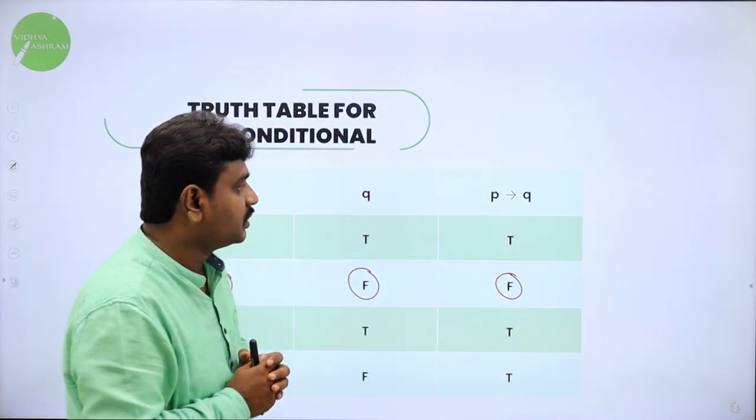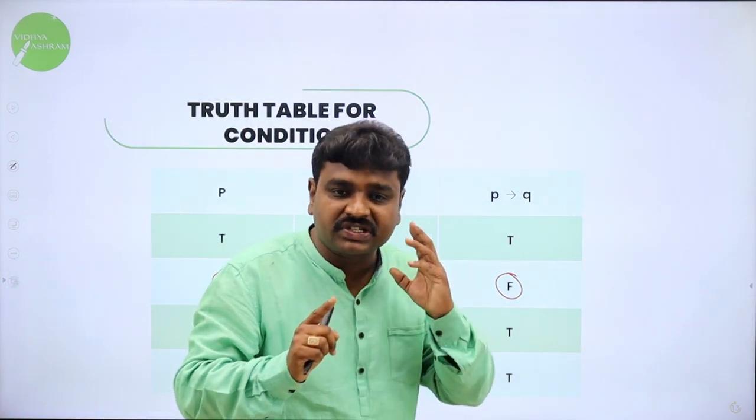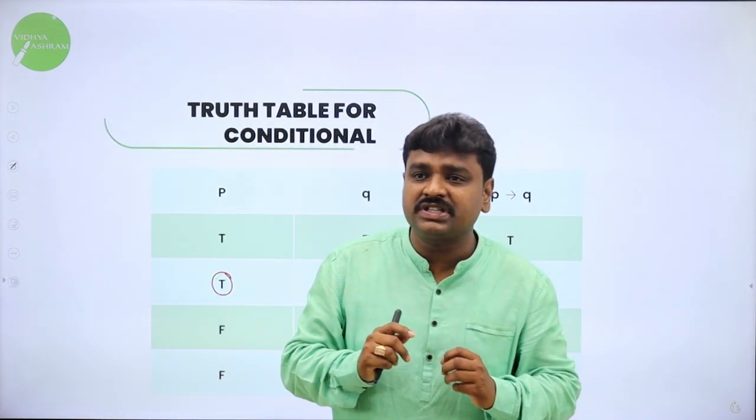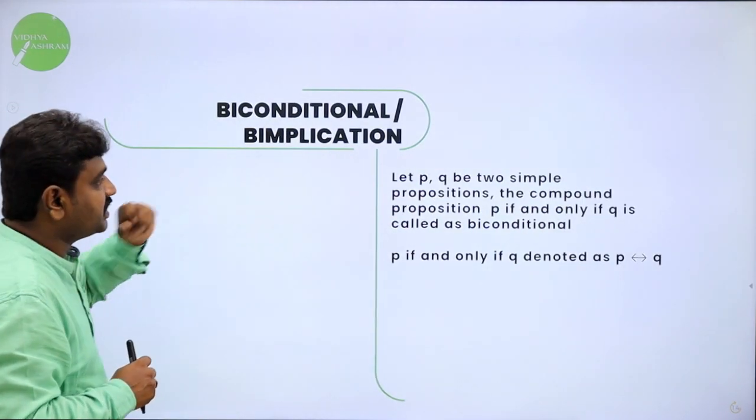Now we go for biconditional. I'll repeat the logic. If first one is true and second one is false, then the result is false, otherwise it is true. Now the last is biconditional.